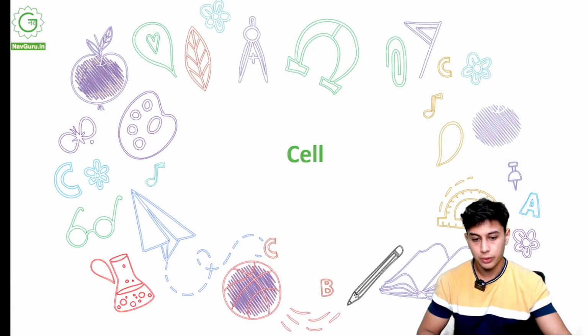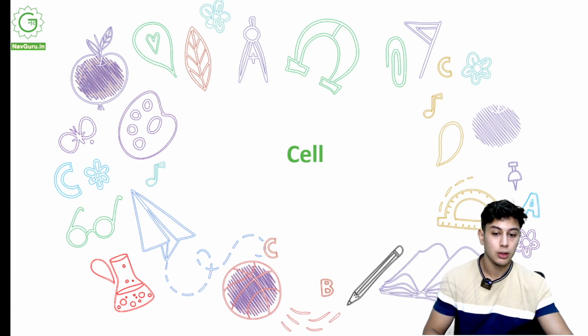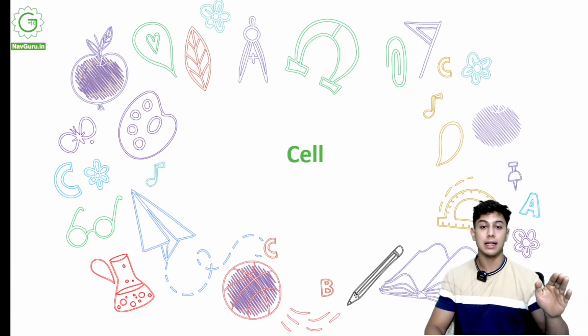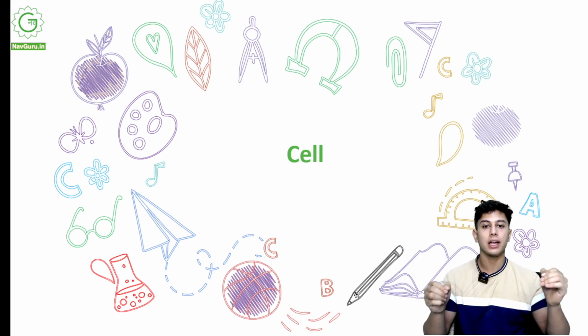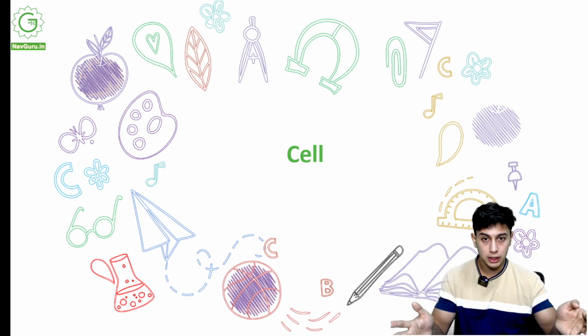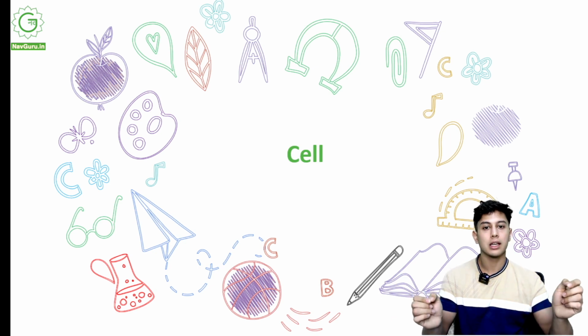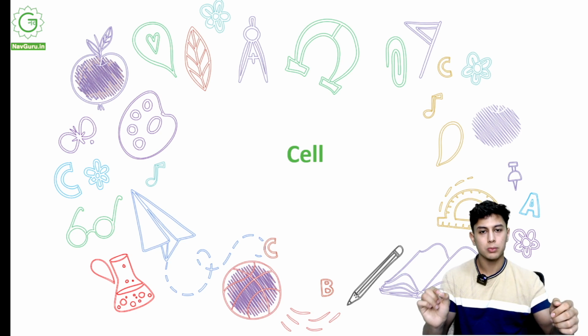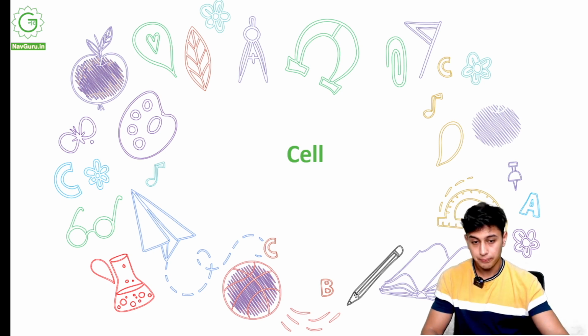Hi everyone, now we will be beginning with another chapter, that is cell. What is a cell? A cell is what every living organism is composed of. It is the basic unit of life. Cells combine to form tissues, tissues to form organs, to living bodies. Everything that is living is made out of cells, very small tiny units that combine to form life on this earth. So let's start.